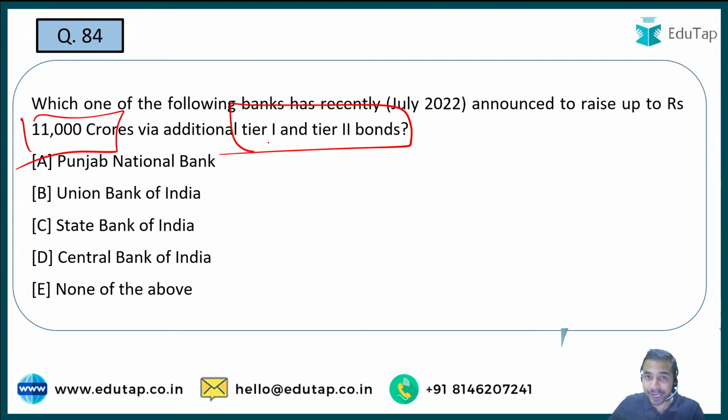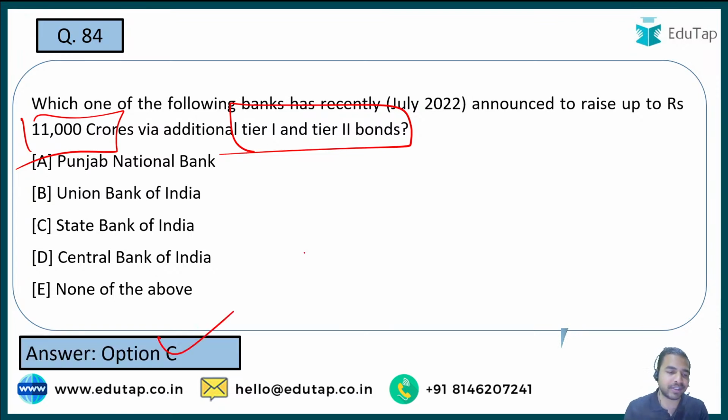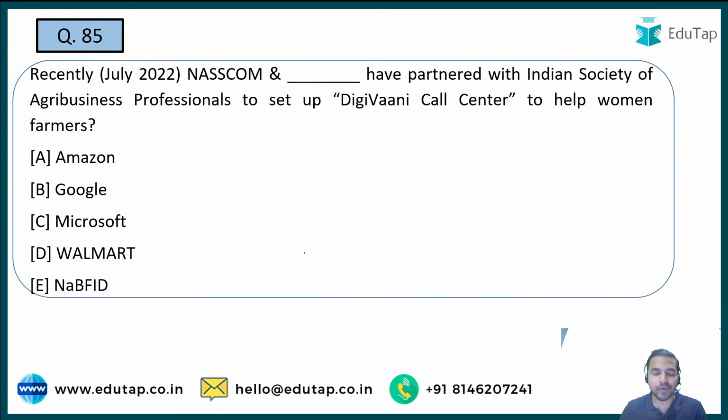See guys, once again I'm telling you that these particular bank news are really very important and they are probable to be asked in the exam. I've also given you the reference to the PYQs as well, that why these are important. Okay, so after understanding this particular part, you must be thorough about this, that why these kind of news articles are really very important. And to this question the right answer is option C, that is State Bank of India. Moving on to the next question.